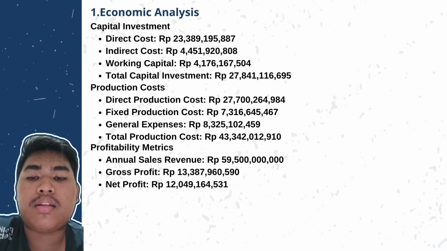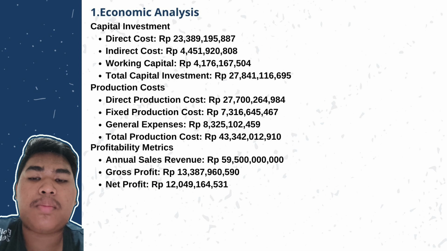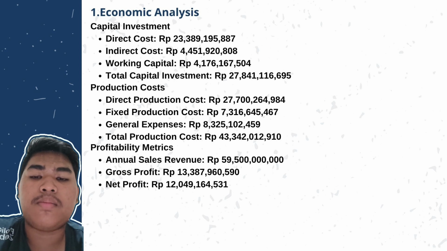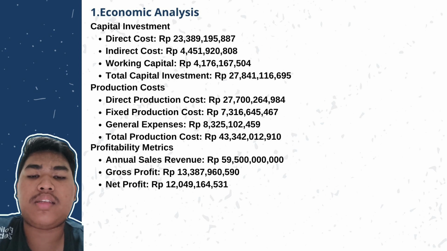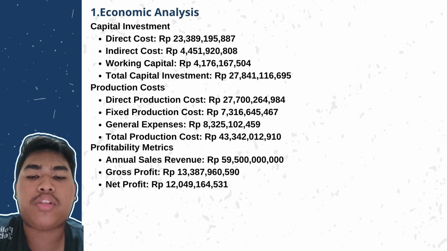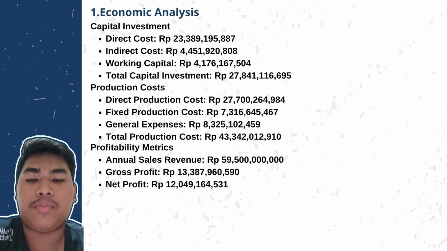And the second one is the production cost. The direct production cost is about 27 billion rupiahs. The fixed production cost is about 7 billion rupiahs, and the general expenses is about 8 billion rupiahs. And the total production cost is about 43 billion rupiahs.